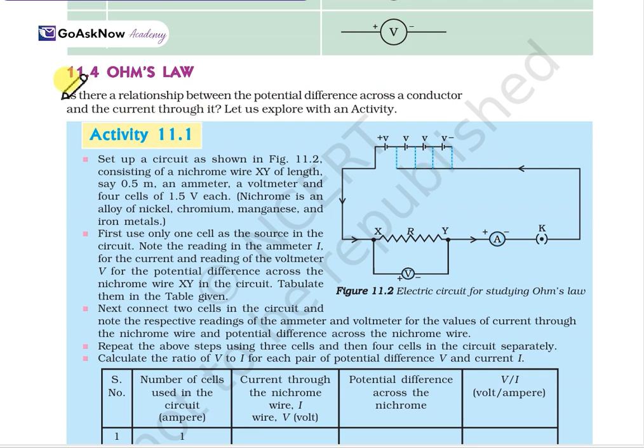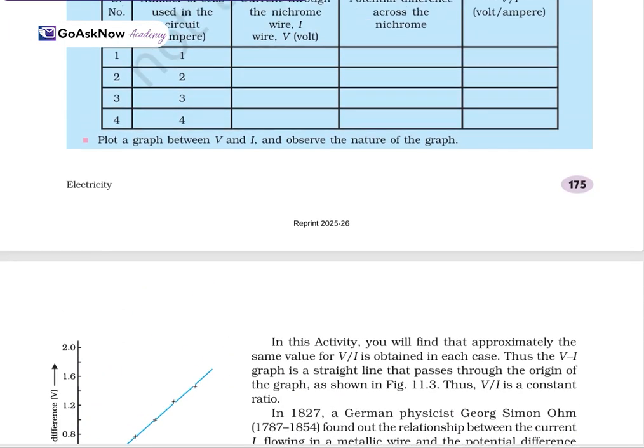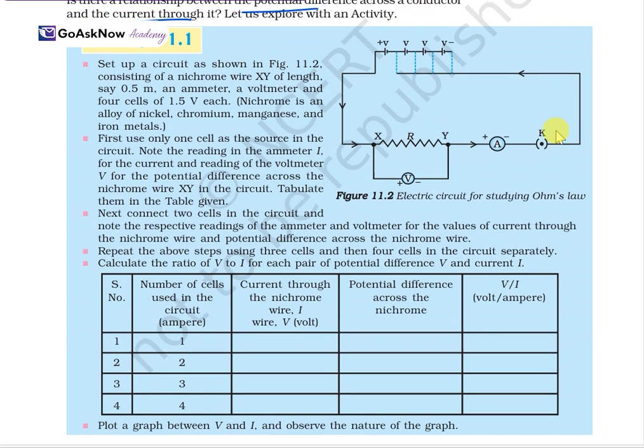Now, Ohm's law. Is there a relationship between the potential difference across a conductor and the current through it? We have studied current, we have studied charge, we have studied potential difference. But is there any relation? That we will have to explore. Okay, so there is one activity. Let's read this activity first.